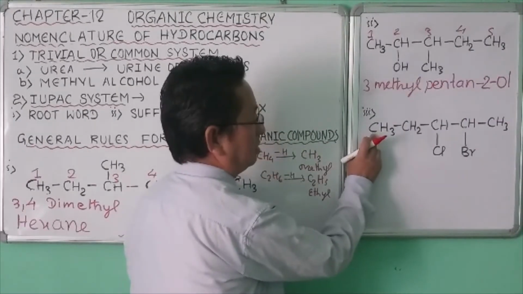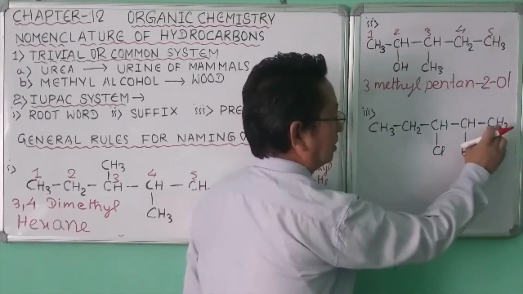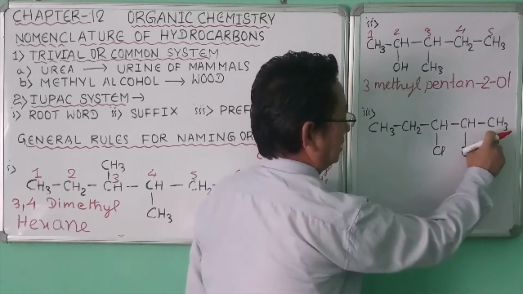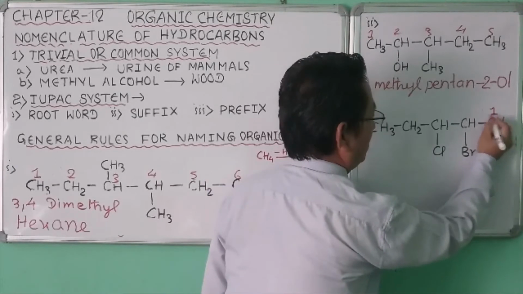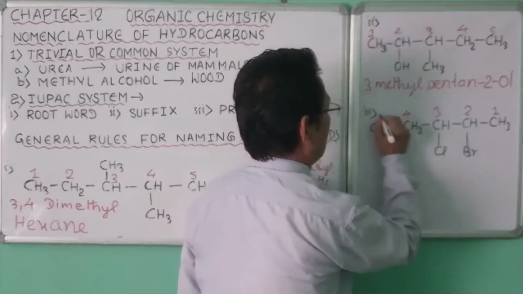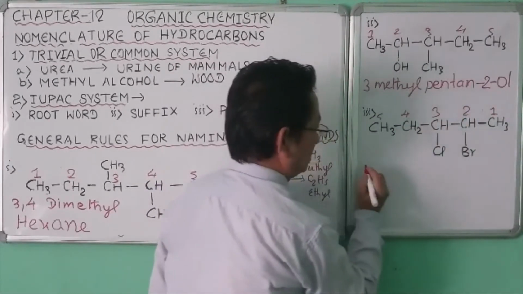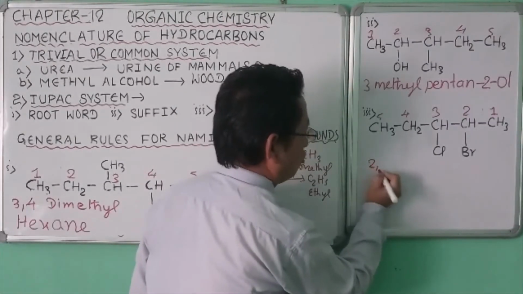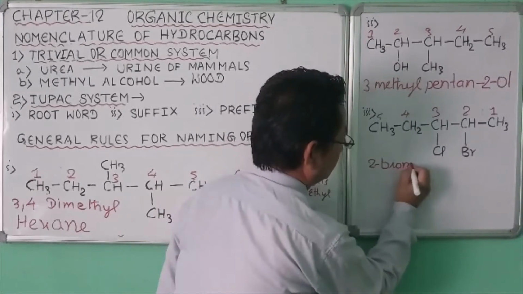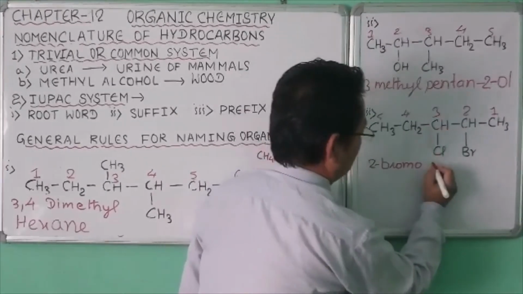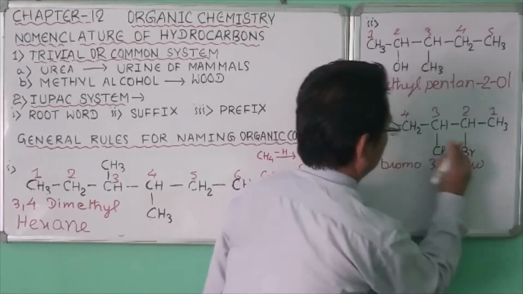If you number from here, left hand side, first, second, third, fourth carbon atom. If you number this from the right hand side, this bromine will be joined in the second carbon atom. So we'll number from here. I'll write the IUPAC name of this compound. The position of bromine is the second carbon atom. So I'll write 2-bromo. Chlorine is in the third carbon. 3-chloro.